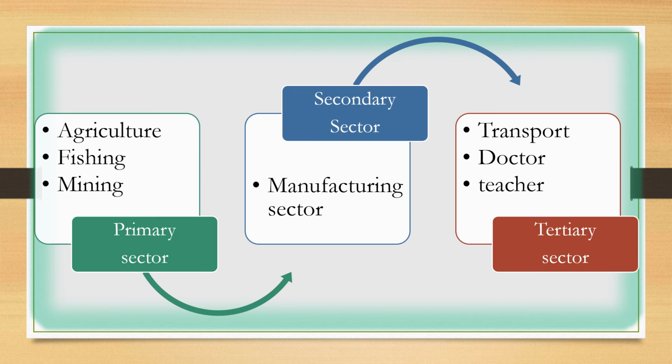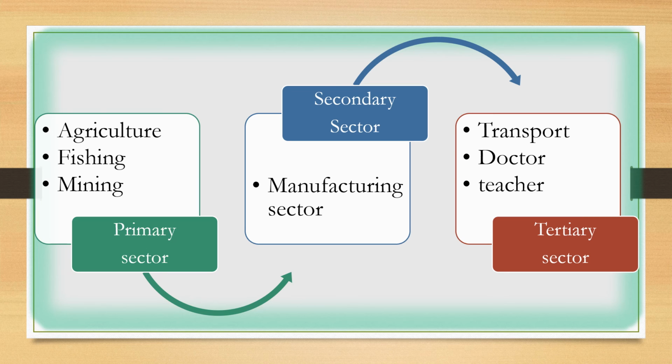So in this way, secondary sector, manufacturing sector's employers also need this, and doctors, teachers, drivers, they also need food which we are getting from primary sector.